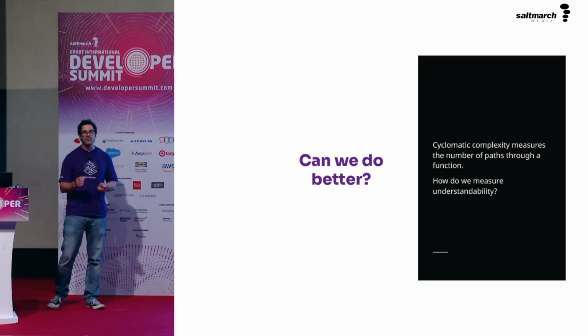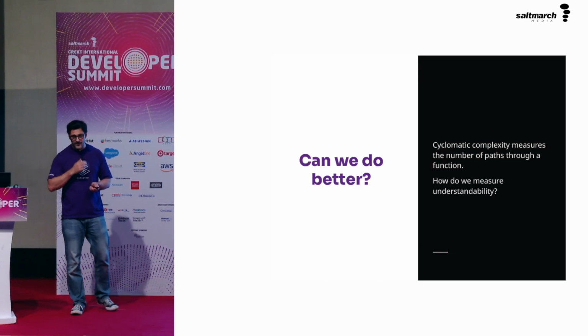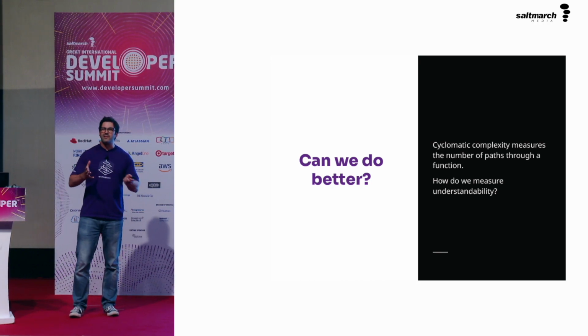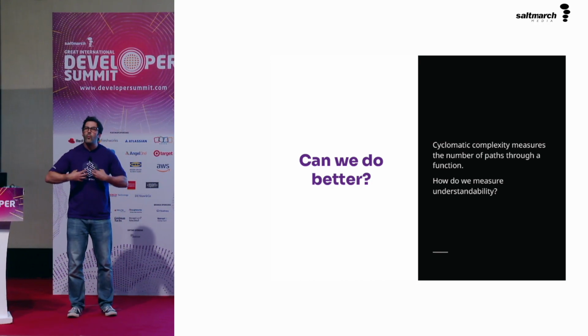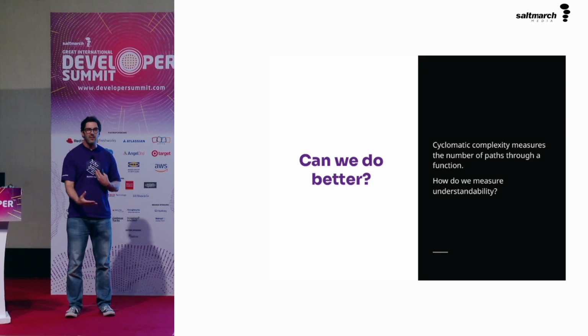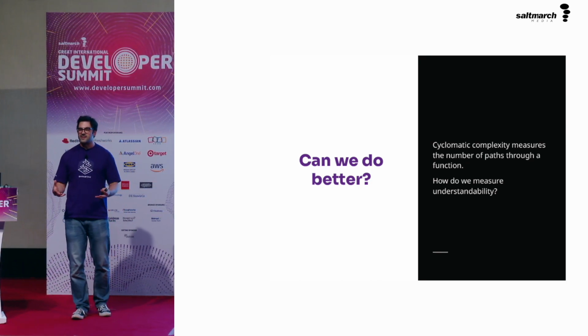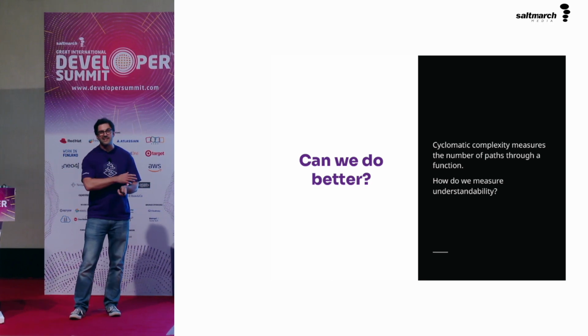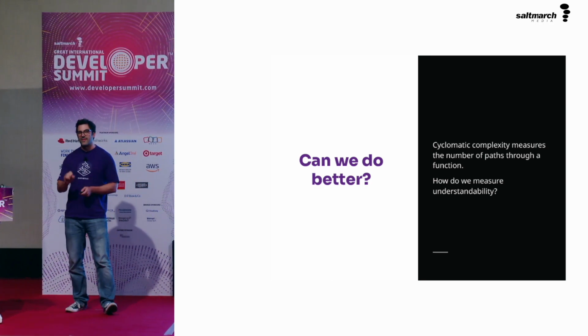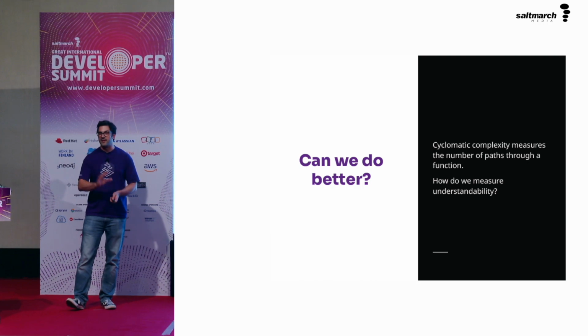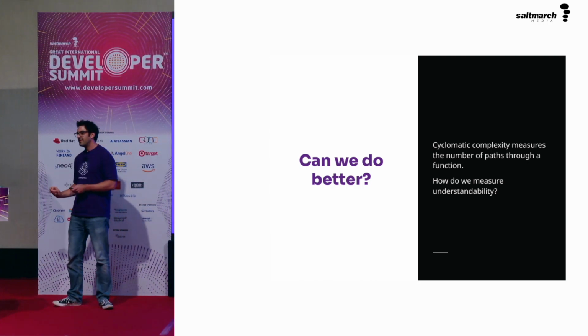And what's really more important to me, at least, in this world of dealing with complexity, is how we as programmers, as developers, understand a piece of code and how well we can work with it. And cyclomatic complexity is not doing a good job of measuring that. It's not to say it's a bad measure, it just measures different things.